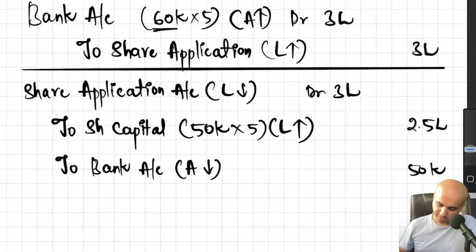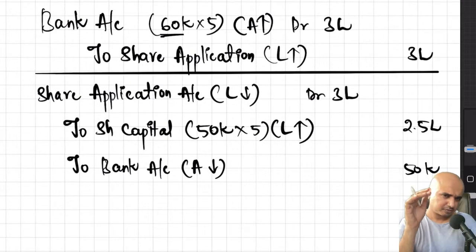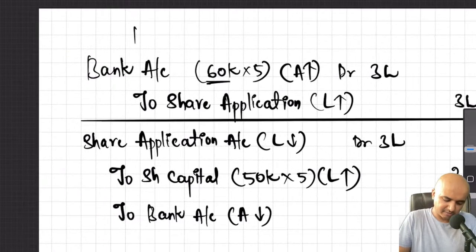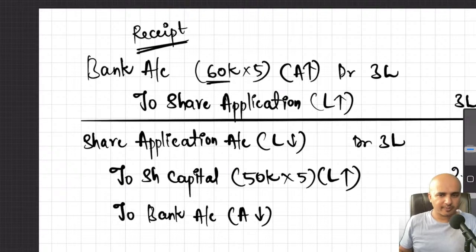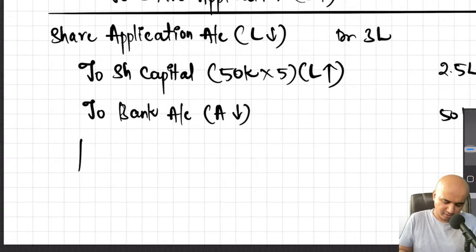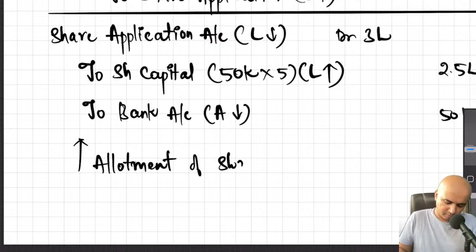Okay. Next, moving on. Now, we looked at the bank receipt. This stage is called the receipt. Okay. And this stage is called the allotment of share capital, or transfer.